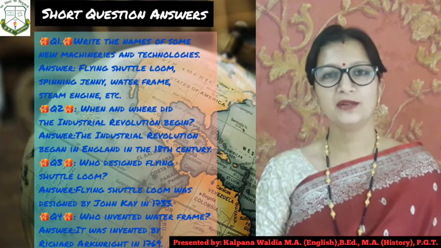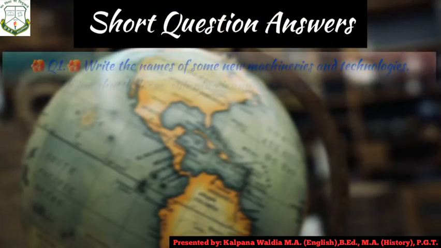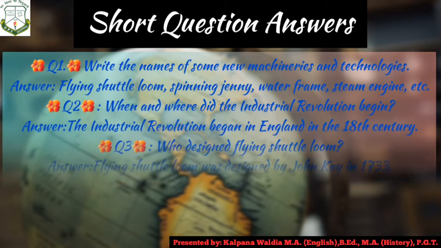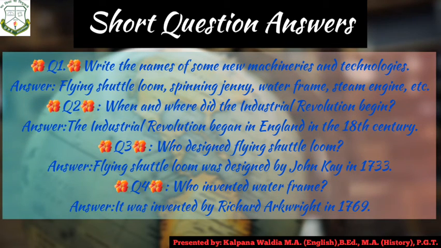Let us see some short question answers. In short question answers, number 1 question is, write the names of some new machineries and technologies. Flying shuttle loom, spinning jenny, water frame, steam engines, etc. are the examples. Second question, when and where did Industrial Revolution begin? As we all know, Industrial Revolution began in England in the 18th century.